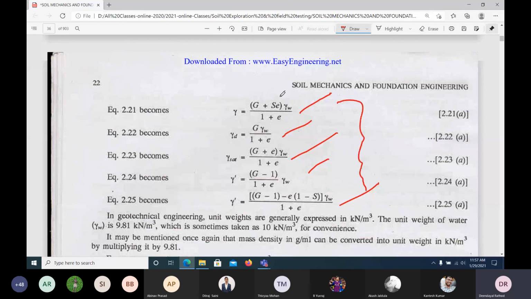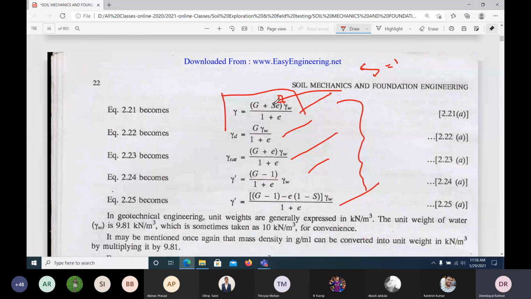One set of equations you should remember. Now I will tell you the technique for remembering it. If you remember only this equation, it is more than enough. Suppose this is the density and you want the saturated density: substitute S equal to 1 here and you will get the saturated density. If you want dry, S equals 0, the degree of saturation for dry soil.